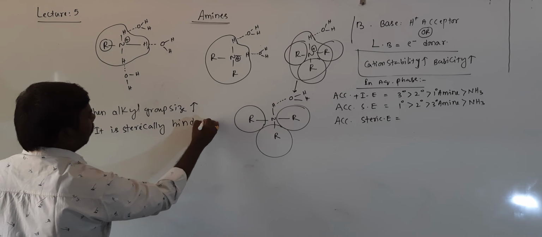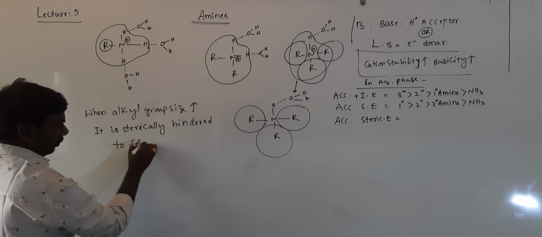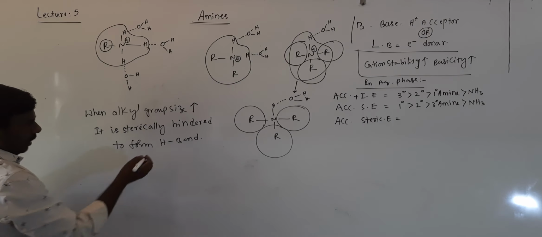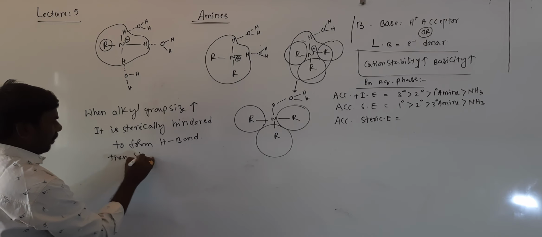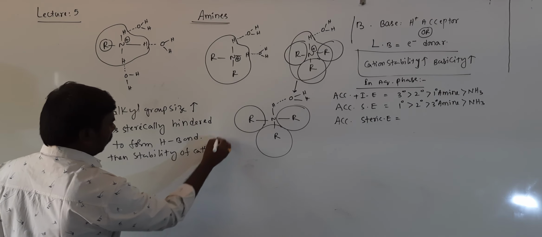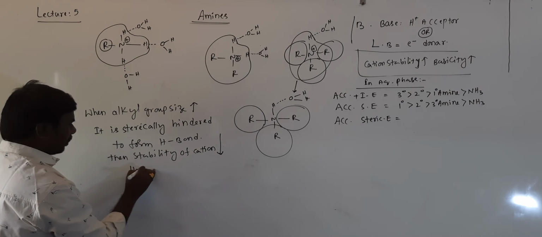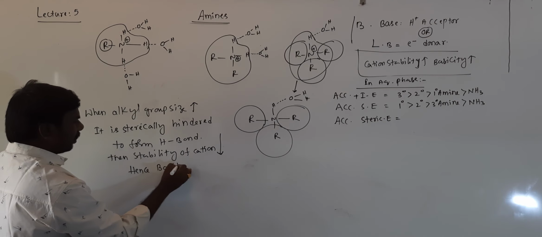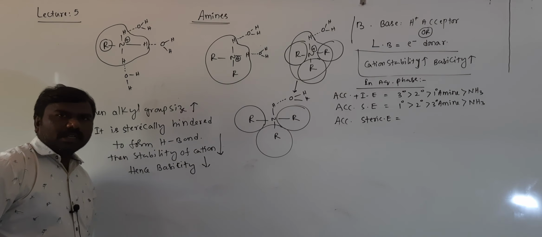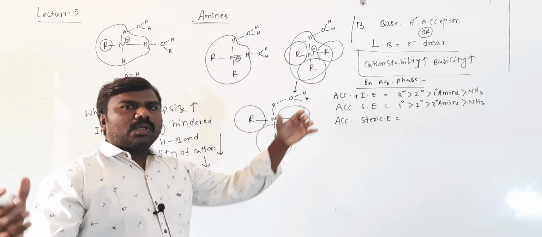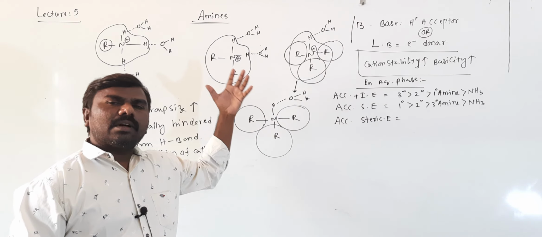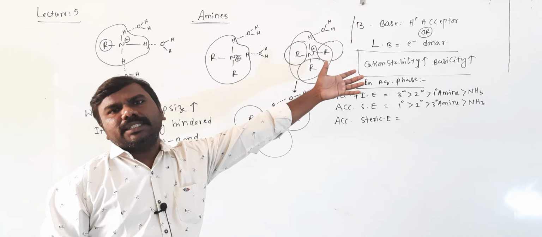Hindered means prevented to form hydrogen bond. Then stability of cation decreases, hence basicity also decreases. Size increases, no chance to form hydrogen bond to make it more stable. So obviously less stable means less basic.